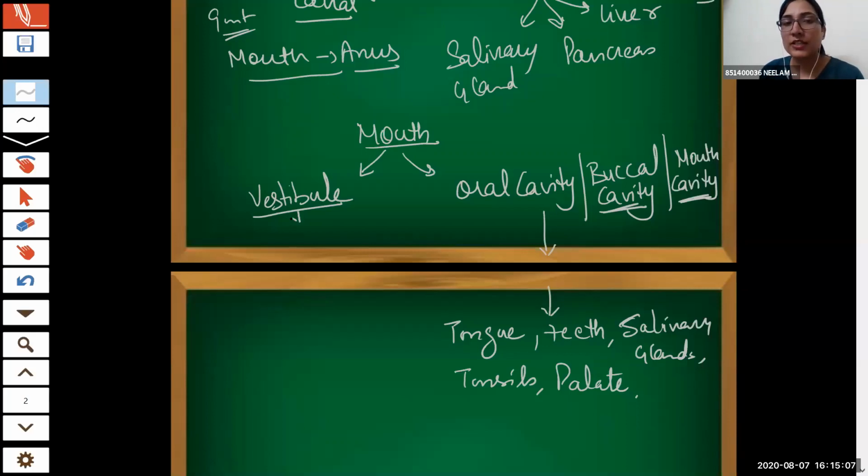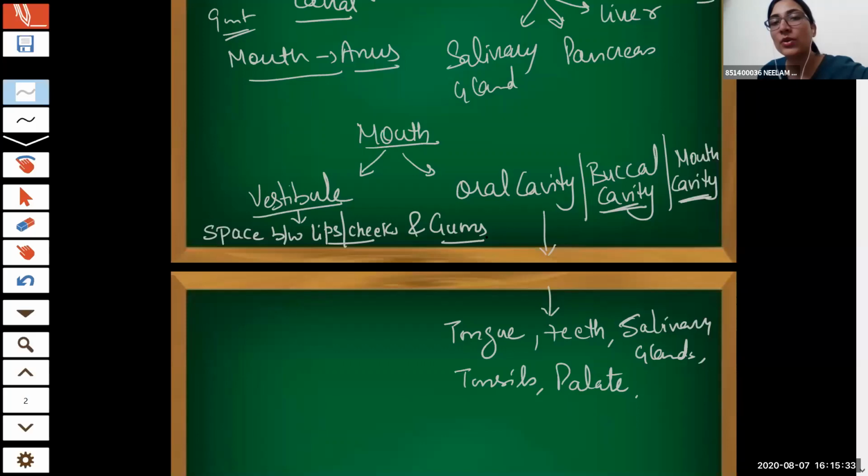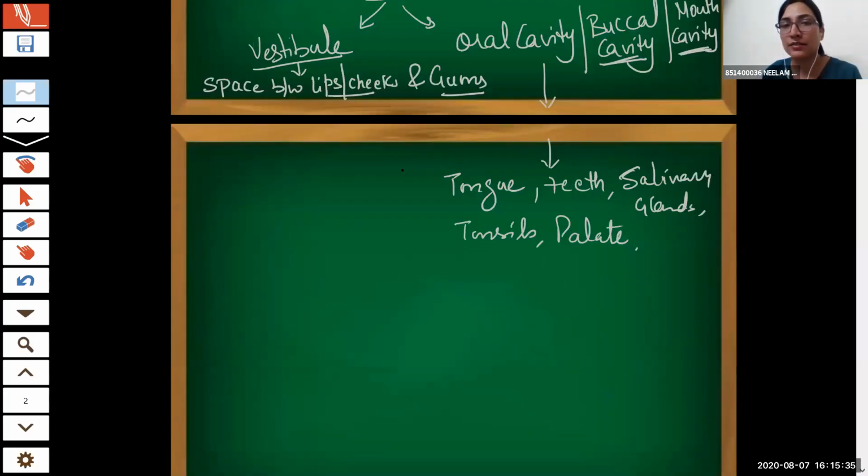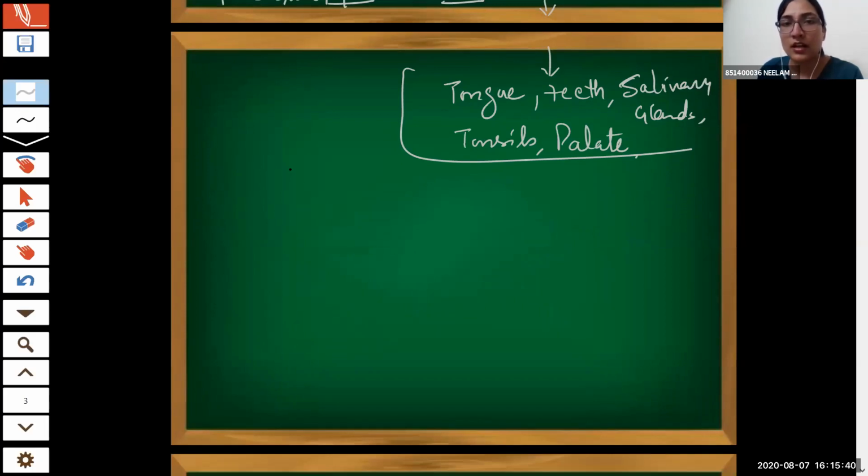So what is the vestibule? The vestibule is the space between the lips or cheeks and the gums. So there is a part, the vestibule, in the mouth, and there is a cavity which is known as the oral cavity, buccal cavity, or mouth cavity. Now in the oral cavity we have these parts, starting with the tongue.